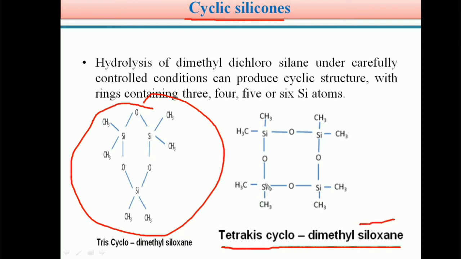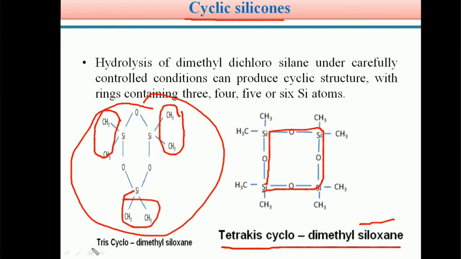See students, this is in the cyclic form, called tetrakis cyclodimethyl siloxane. Here this is one dimethyl unit, this is one dimethyl unit, this is one dimethyl unit.